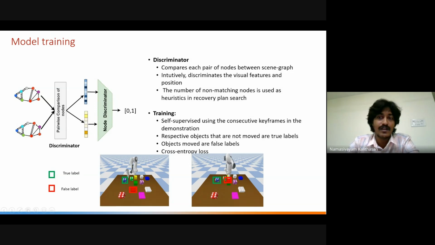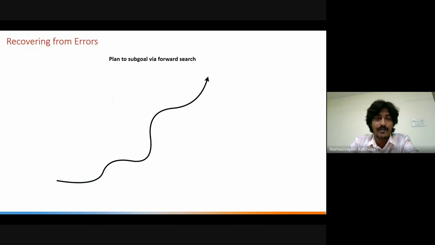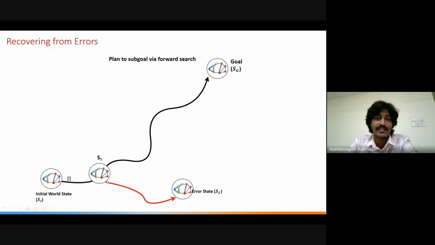Once we know an error has happened and some objects are erroneous, we go for recovering from that error. Let's say this is the original plan, where we have the initial state and the goal. At state ST, an error happens and it reaches an erroneous state SC. What we can do is go immediately to ST plus 1 and try a local repair. But let's say the external agent, like a human, actually performed a constructive action that helped the plan progress.